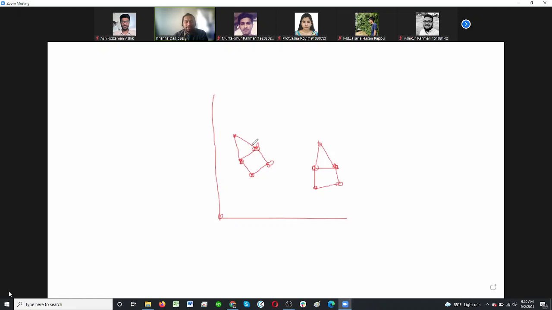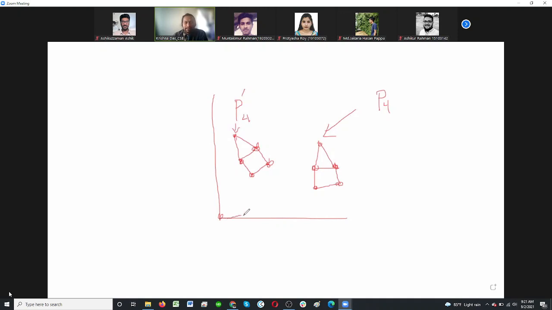But it is not appropriate, so just consider that this is my P1, P2, P3, P4, P5, and that P5 prime is the new position. All of these points are the old ones, and this is the P prime. Actually, that is not right, because we have to consider all the points individually. So say we consider only this point. This is P1, P2, P3, P4, so this is P4 and this is P4 prime. For this point we are talking.